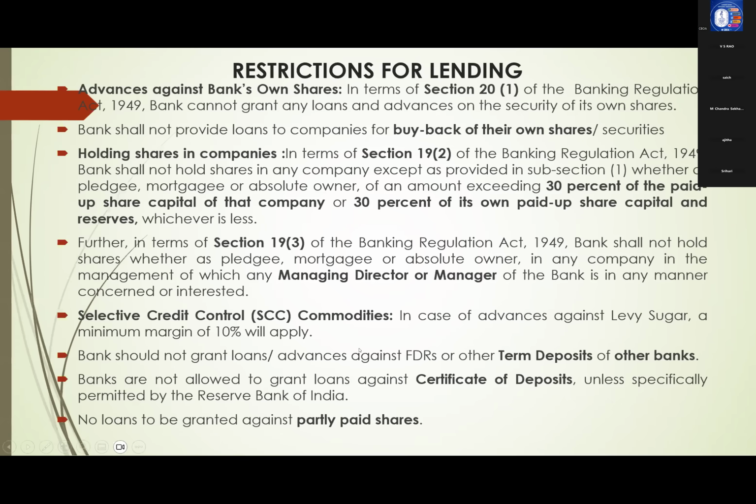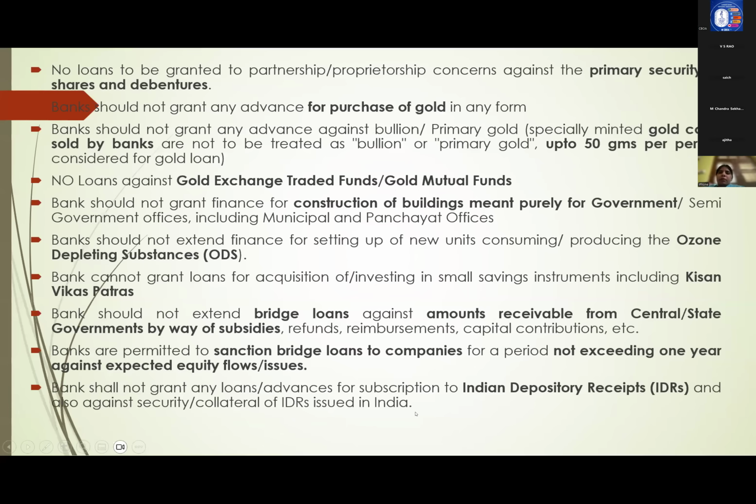Next, no loans against term deposits of other banks. And similarly, banks are not allowed to grant loans against certificates of deposit unless specifically permitted by RBI. And no loans against partly paid shares. These are restrictions. Similarly, for partnerships or companies, no loans against primary security of shares. Already we have discussed this. Only for individuals we will sanction against primary security of shares, that too up to a maximum of 20 lakhs only. That norm also will come.